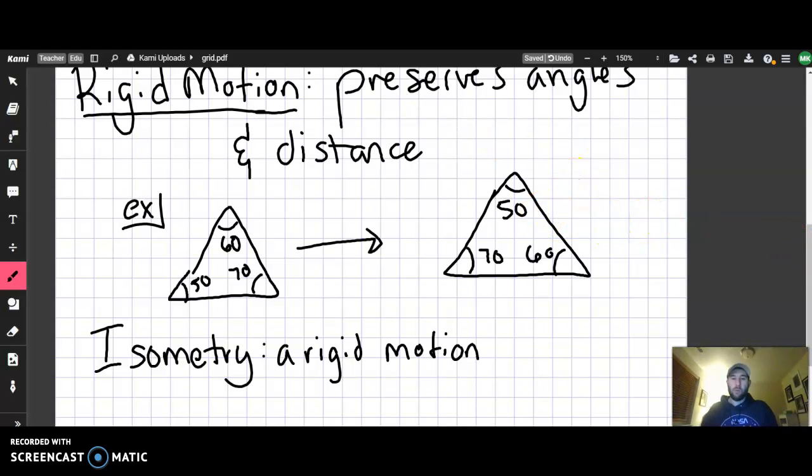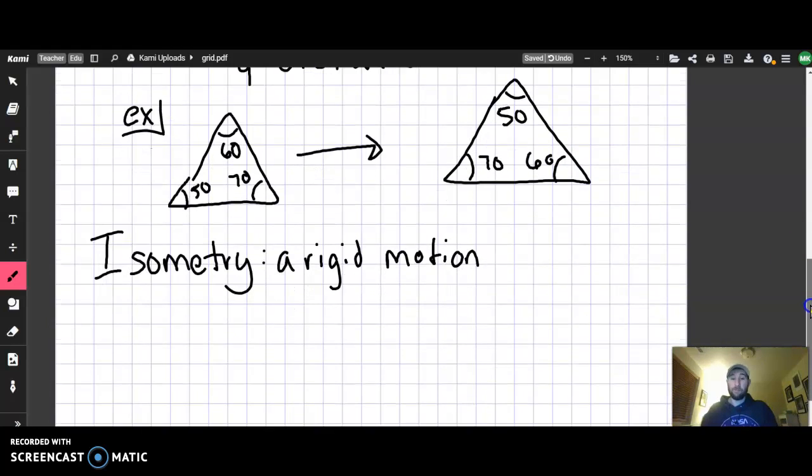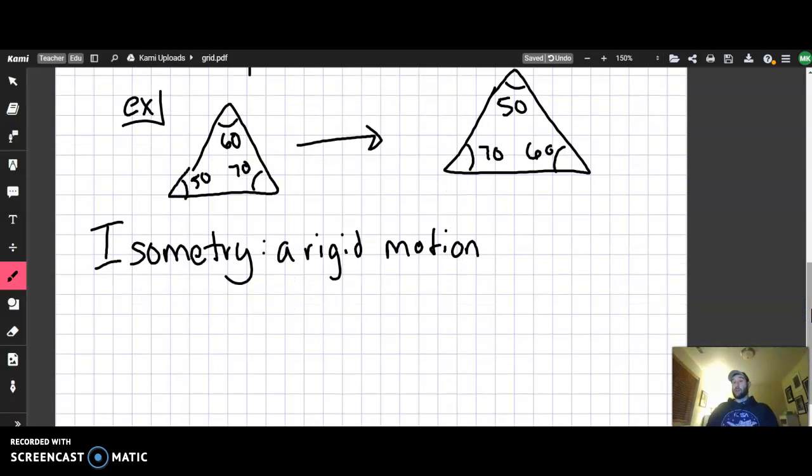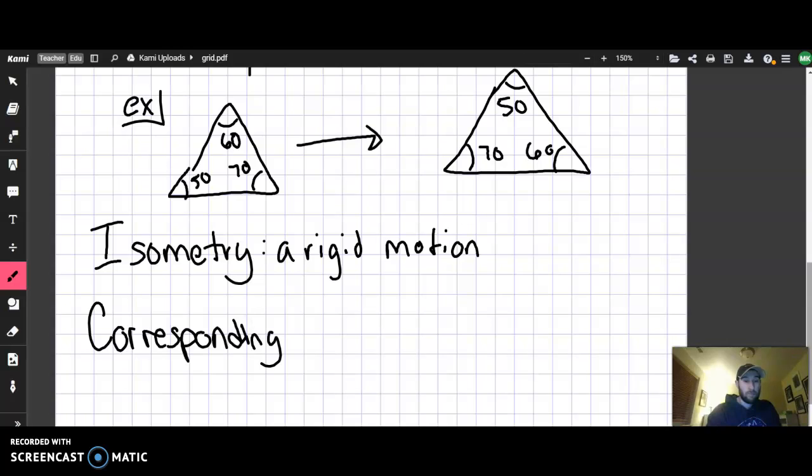The only last piece to talk about here is a word that we talked about in the previous unit. It is the word corresponding. So the word corresponding in our previous unit referred to angles on parallel lines. We talked about corresponding angles. But the reason why that made sense was because corresponding, like in the last unit and like right now, just means to match.